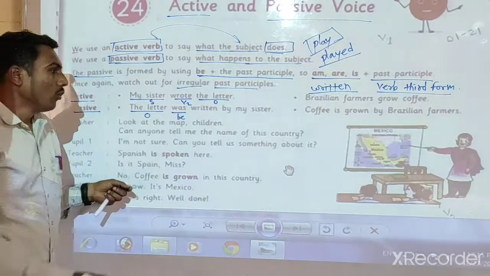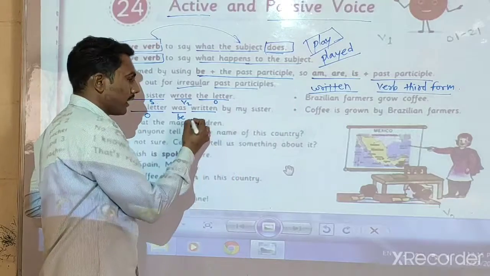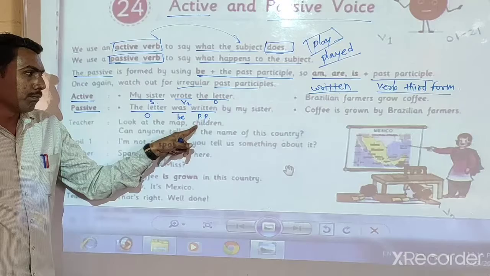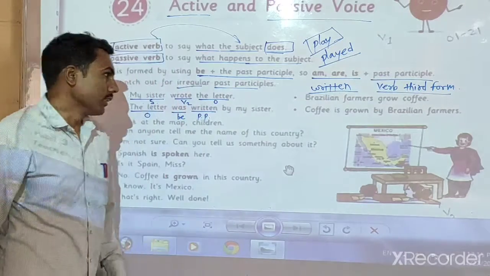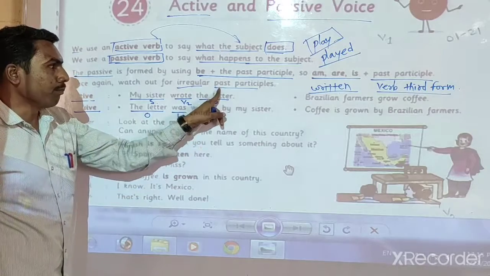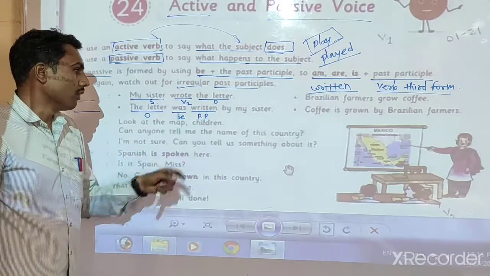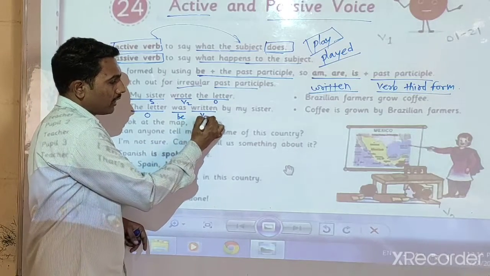Now the verb third form, or it is called past participle. PP means past participle. Or you can write here verb third form also. I write here V3.